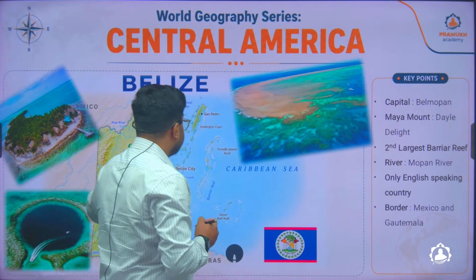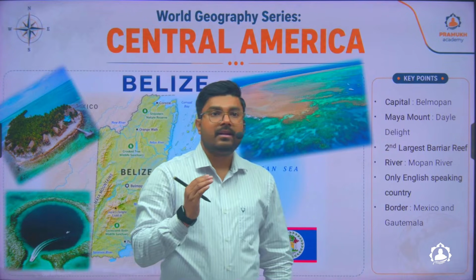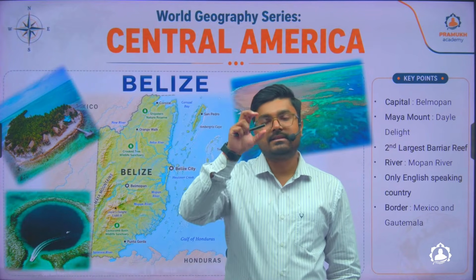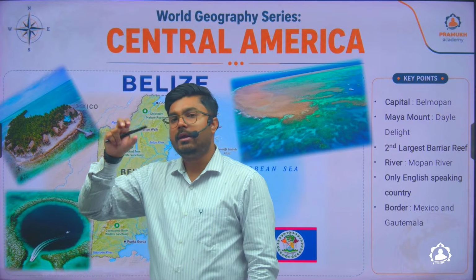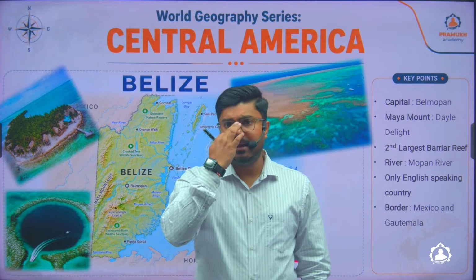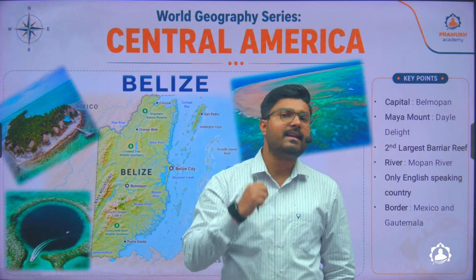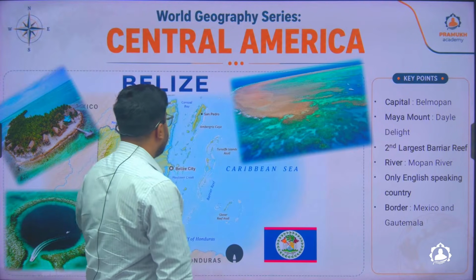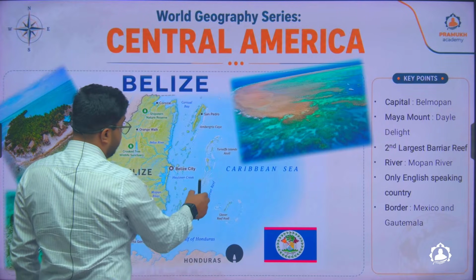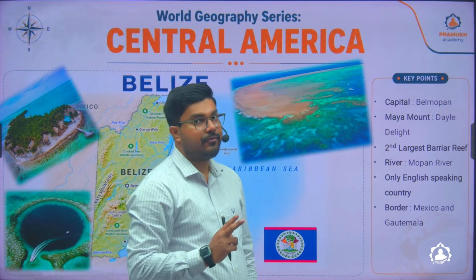And Belize is so interesting that you might have heard about the Great Barrier Reef, which is located in the Pacific Ocean, somewhere starting from the Philippines. It goes on to Australia and Papua New Guinea. This is the world's largest barrier reef. We know about it. It is located in the Pacific Ocean, but nobody talks about the second largest. The second largest is located in Belize. So this is the barrier reef around Belize, which is the world's second largest barrier reef.